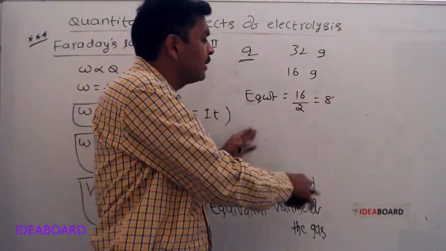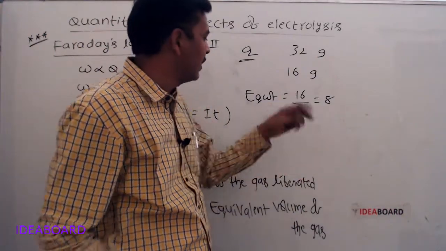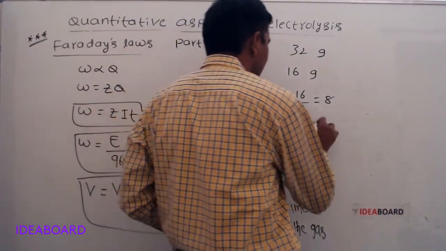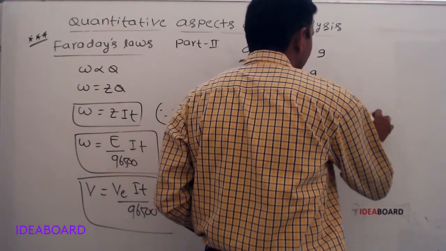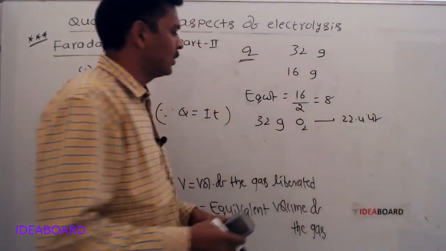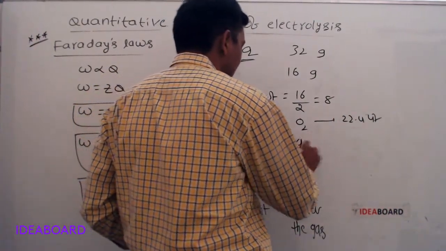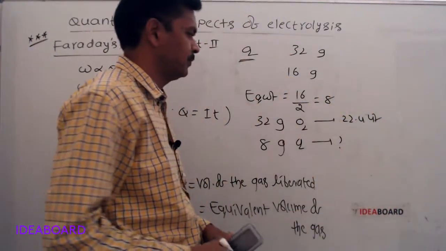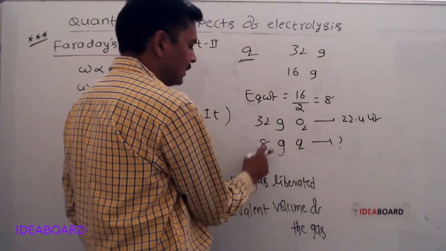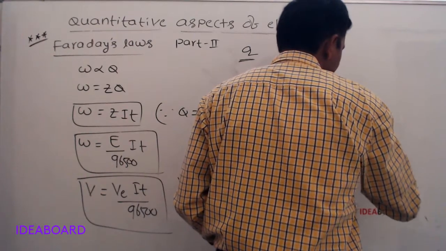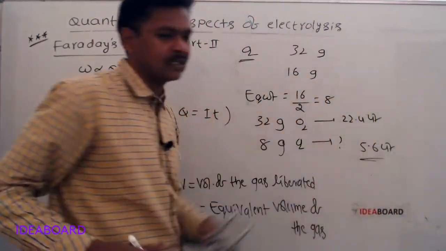Then what is the equivalent volume of oxygen? We know that 32 grams of oxygen can occupy 22.4 liters. Then 8 grams of oxygen can occupy how many liters? 8 is one fourth of 32, so one fourth of 22.4 is 5.6 liters.